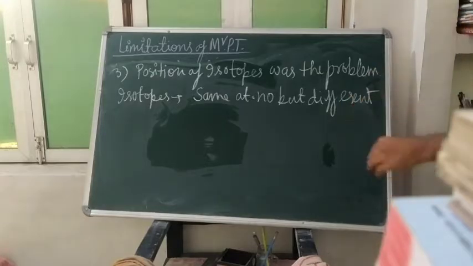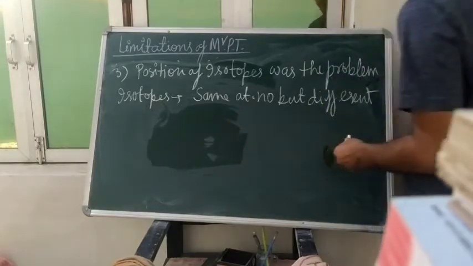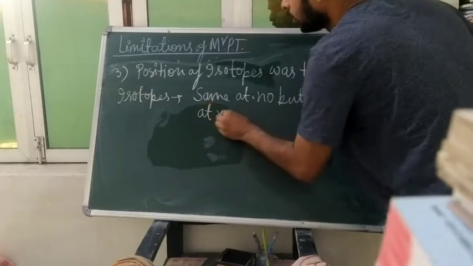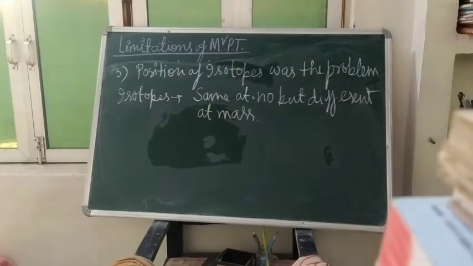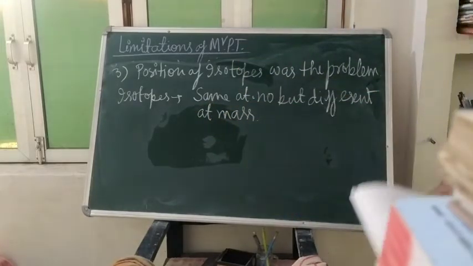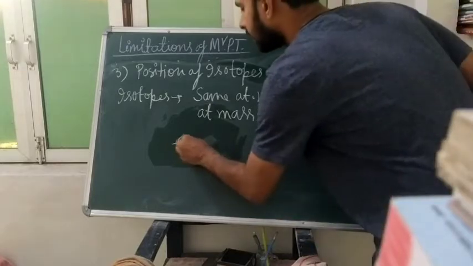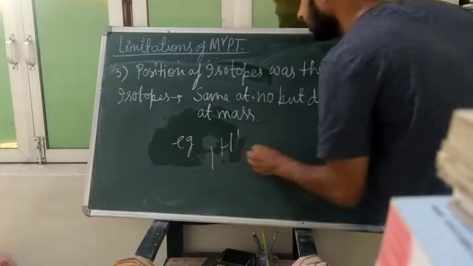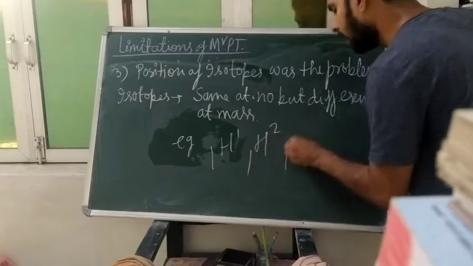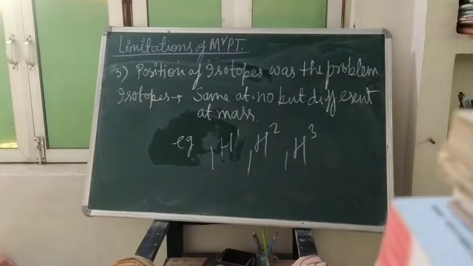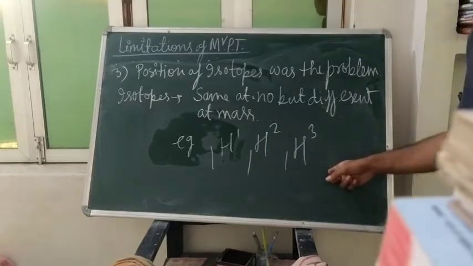For example, 1H1, 1H2, 1H3. So these are the isotopes of hydrogen.